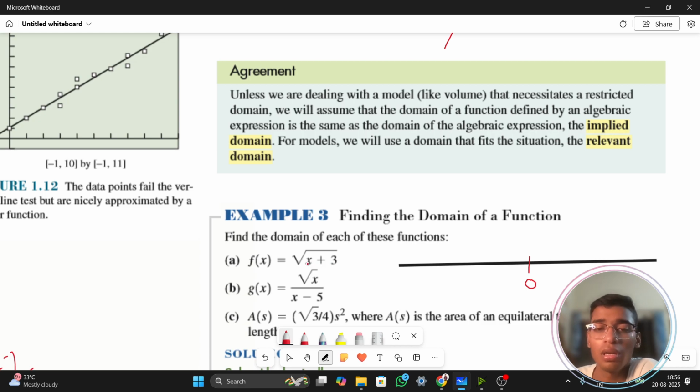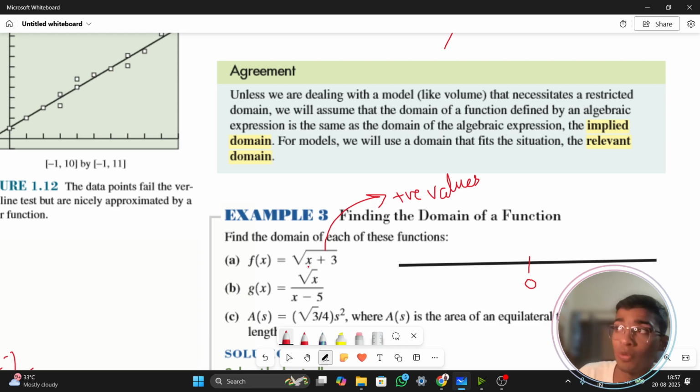Now it says x plus 3 in under root. Now you know that an under root can only take positive real values, right? It can only take positive values inside it, and it can also take 0, including the 0. So what all I can actually put inside this x so that the least possible value which I'm getting inside that root is 0, because square root cannot take a negative number.